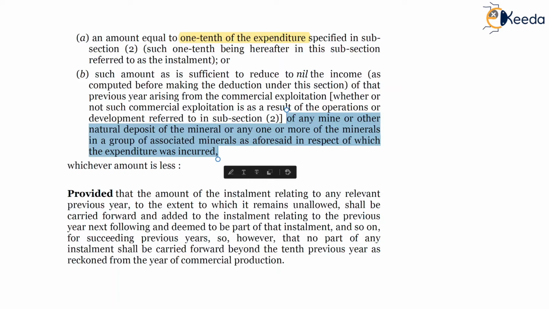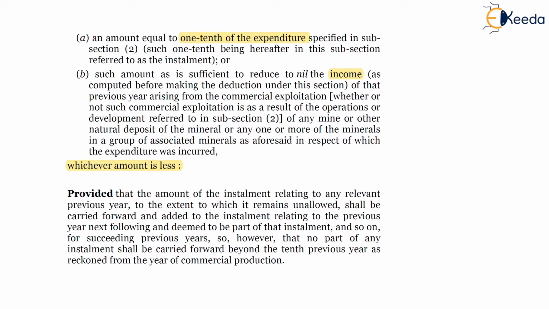So clause B means to say that any income arising from the commercial exploitation of any mine, and one tenth of the expenditure which has been stated in clause A will be compared, whichever is less will be allowed as deduction as per subsection 4.